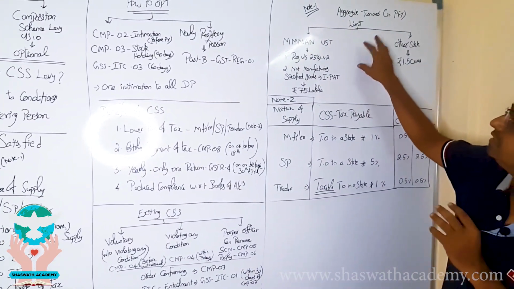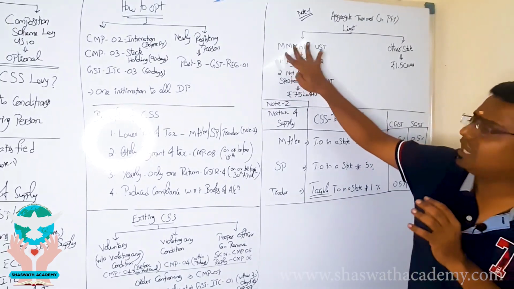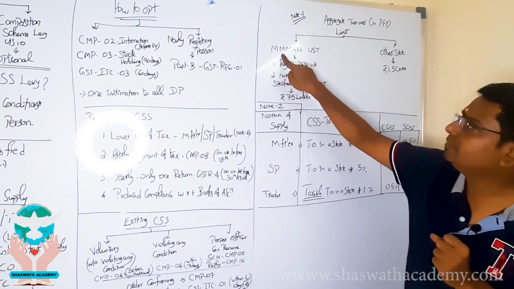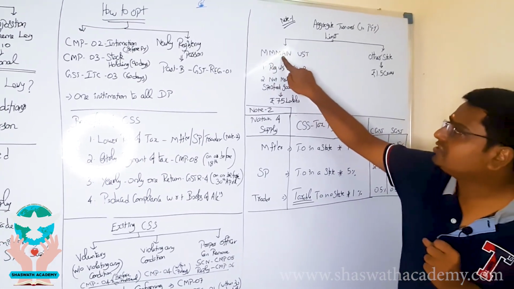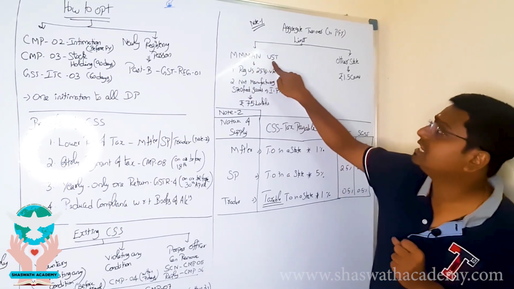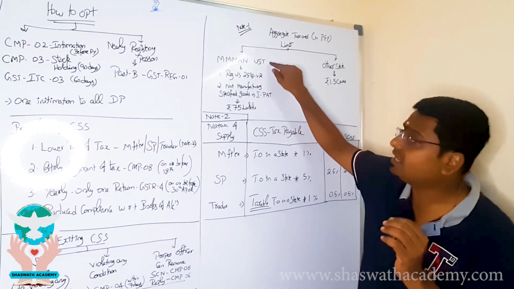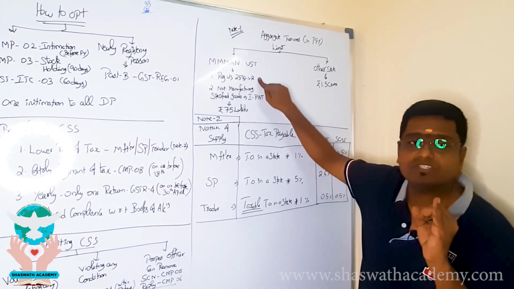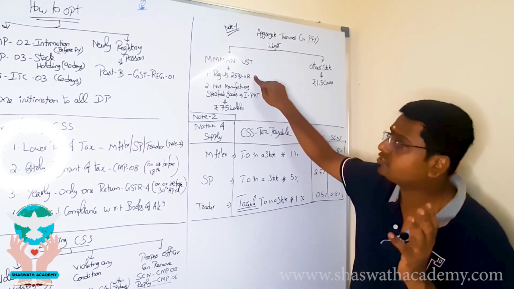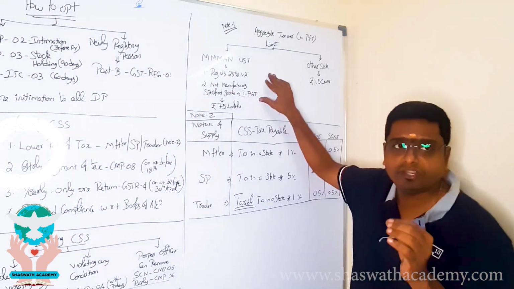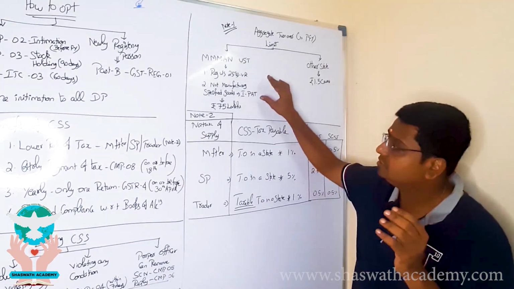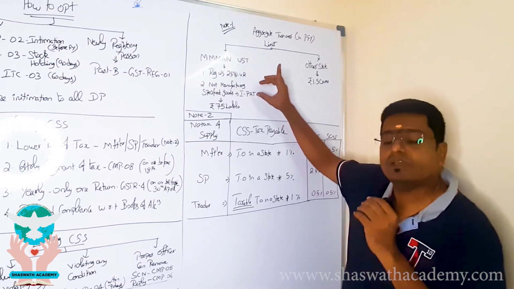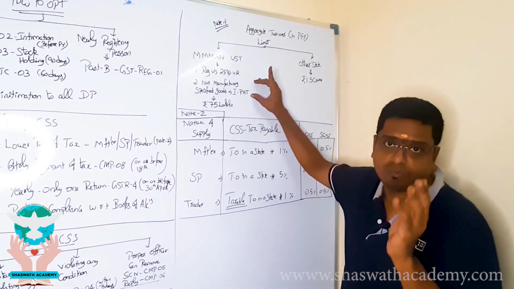Aggregate turnover with respect to the Man UST states. There is an acronym I have formed, which is Manipur, Mizoram, Meghalaya, Arunachal Pradesh, Nagaland, Uttarakhand, Sikkim and Tripura. 8 states. With respect to these 8, subject to 2 conditions: a person should have registered under Section 25(3) being a voluntary registration, and he should not be manufacturing IPAT, which is specified goods. Subject to these 2, because these specified goods are basically considered as prohibited goods.